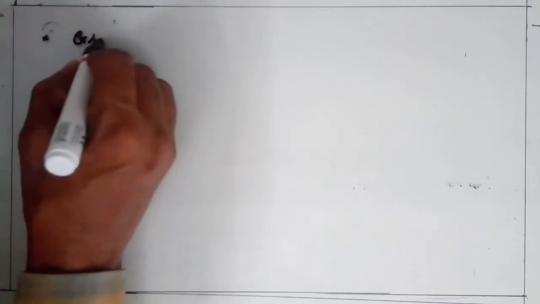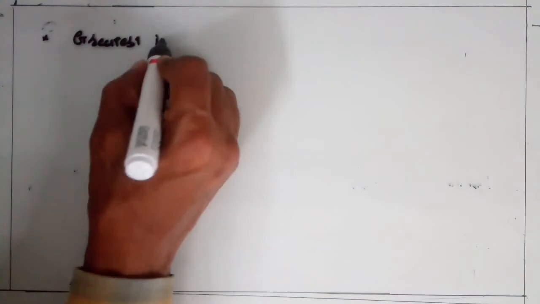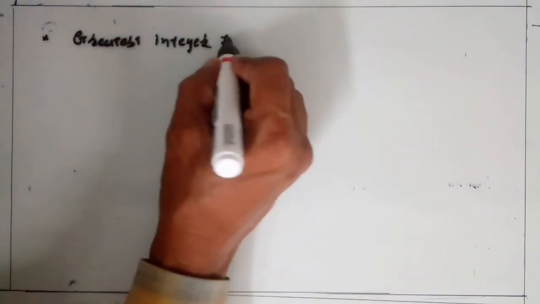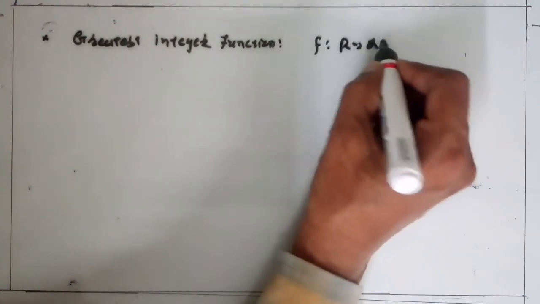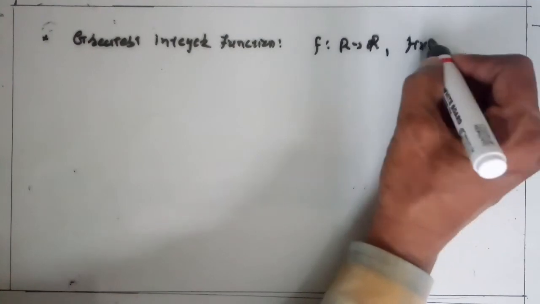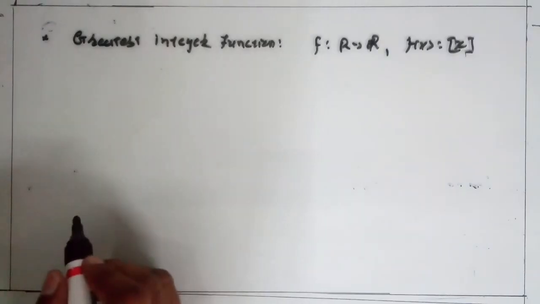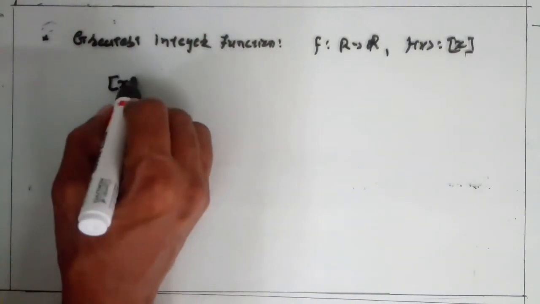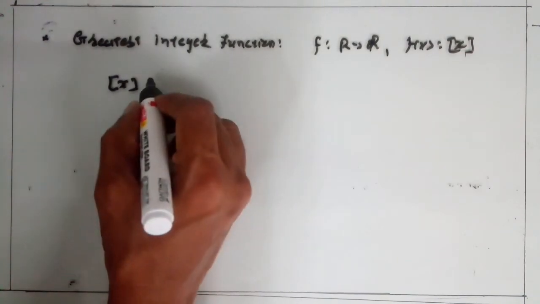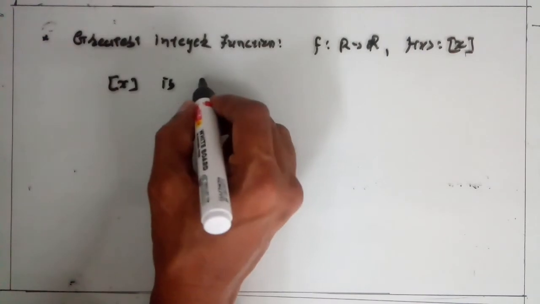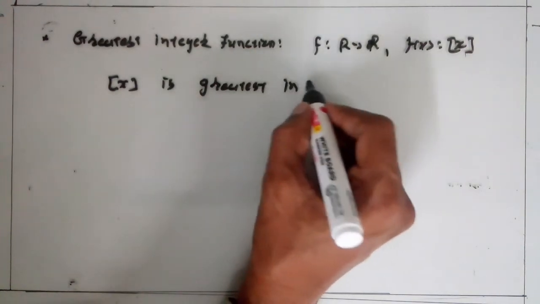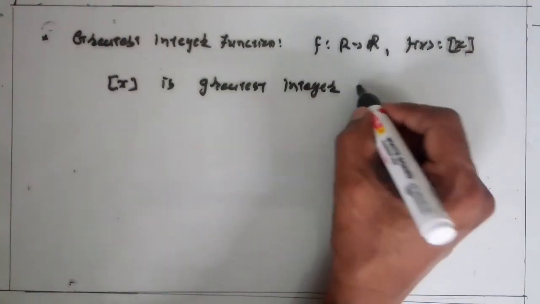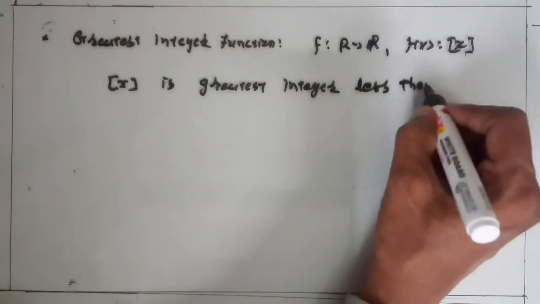Now greatest integer function. A function f from R to R, f of x is equal to box of x, where box of x is the greatest integer less than x.